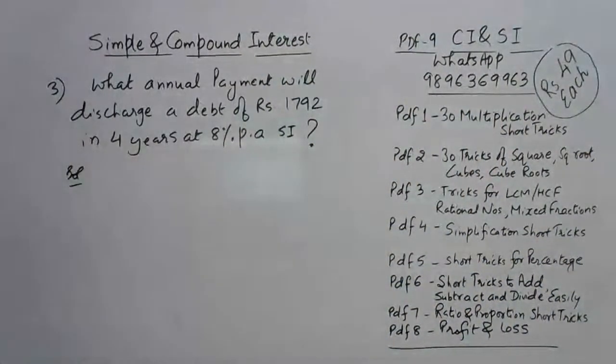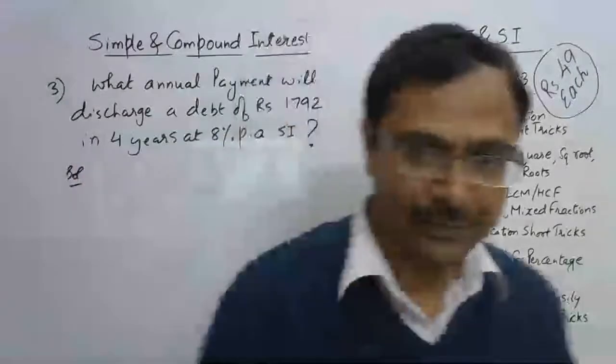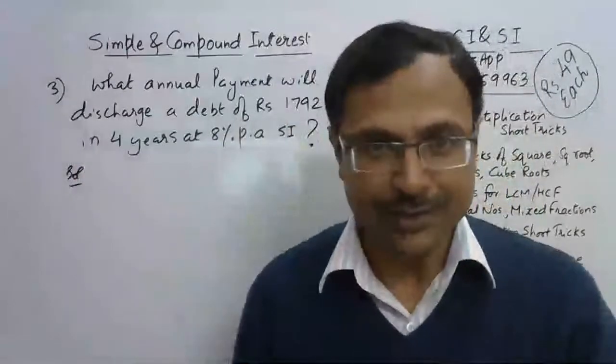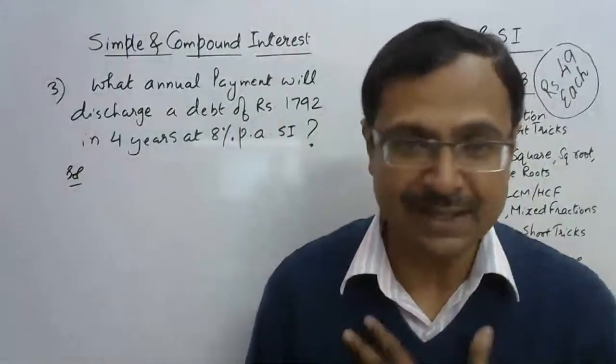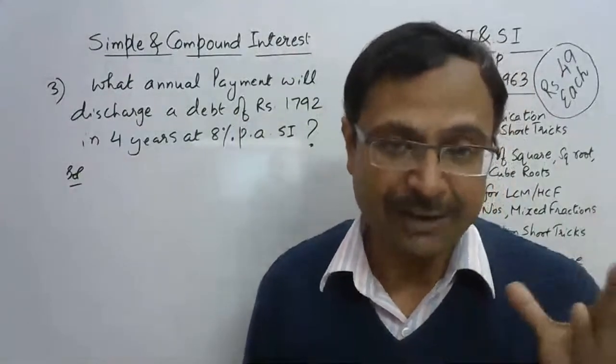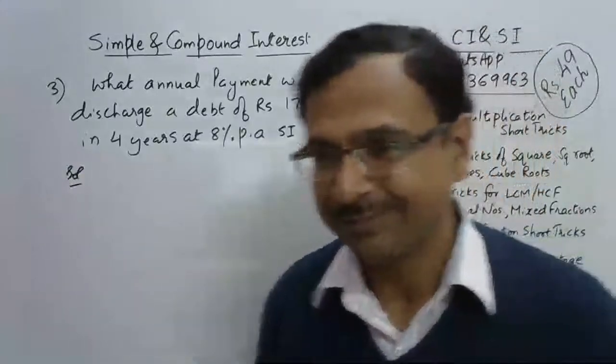No, okay, I think nobody else is willing to answer this one. No, you cannot divide that debt by 4. The interest is also there. If there is no interest, then obviously you can clear the debt in 4 equal installments. But if you have to pay the interest, then obviously the total amount you pay in 4 installments will be more than the debt amount.